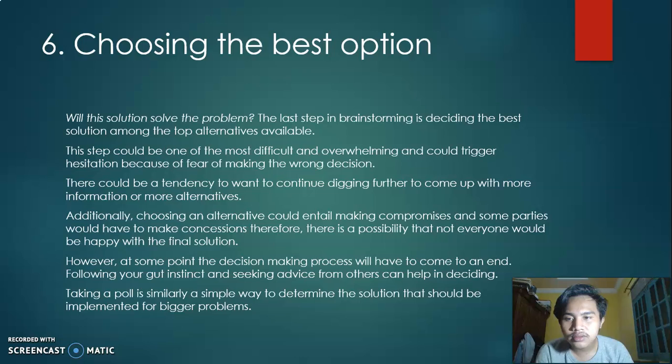There could be a tendency to want to continue digging further to come up with more information or more alternatives. Additionally, choosing an alternative could entail making compromises, and some parties will have to make concessions.